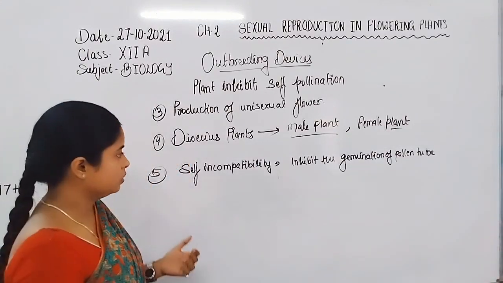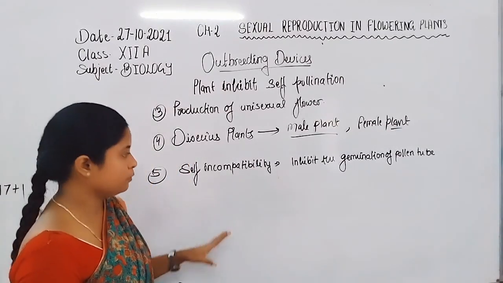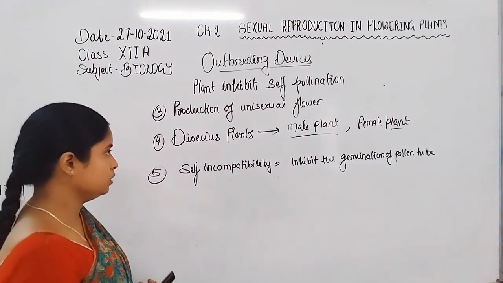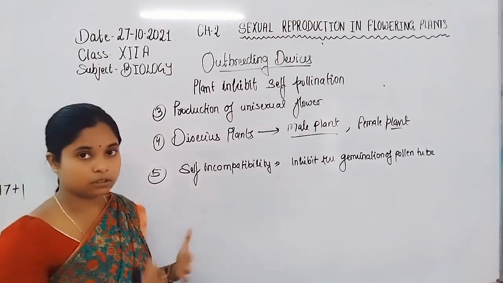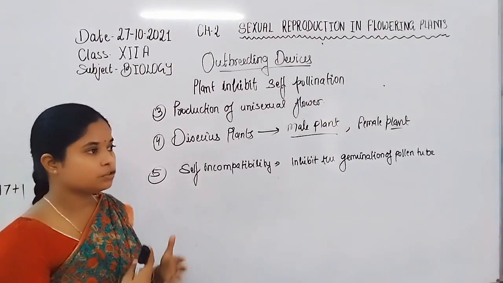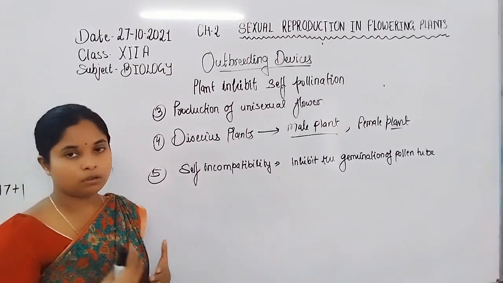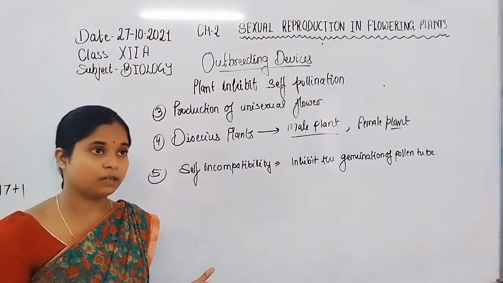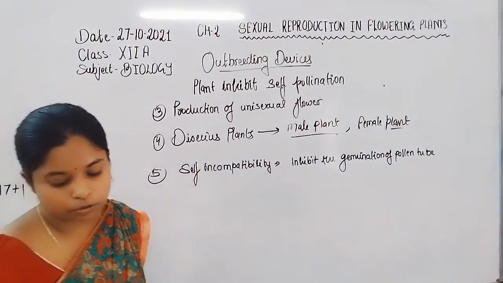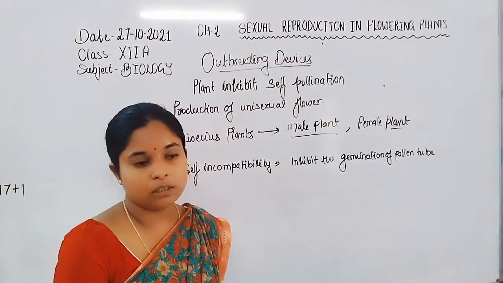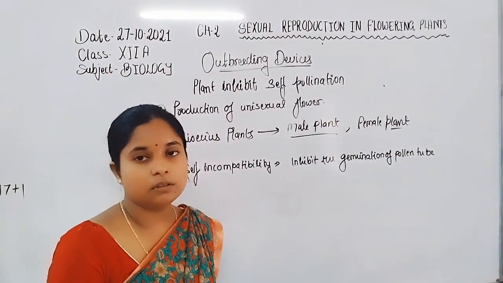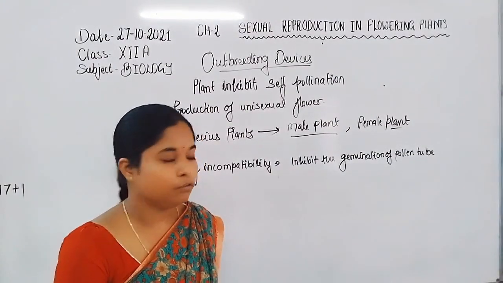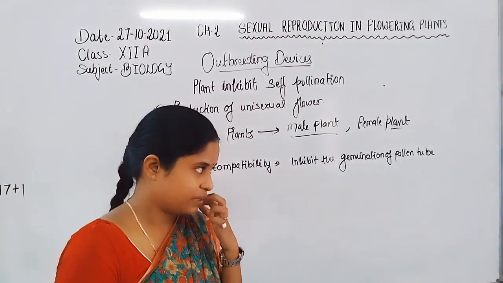So students, this is about self-incompatibility followed by the plant, which is a pollen-pistil interaction. The female part does not allow germination of the pollen tube of the same plant, they resist pollen tube germination, and that's why the sperm does not transfer into the embryo sac of the female flower or reproductive part.